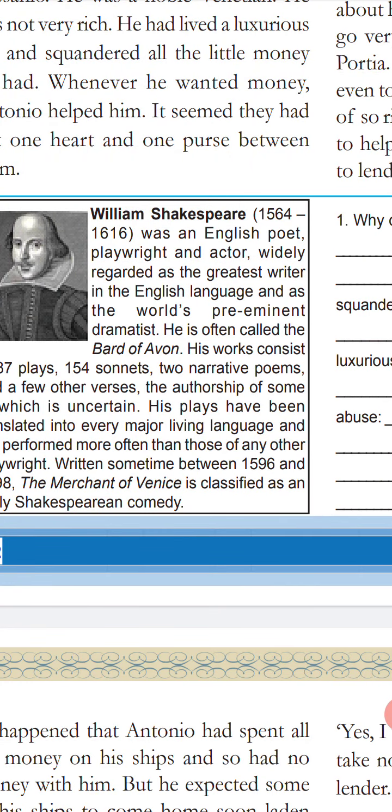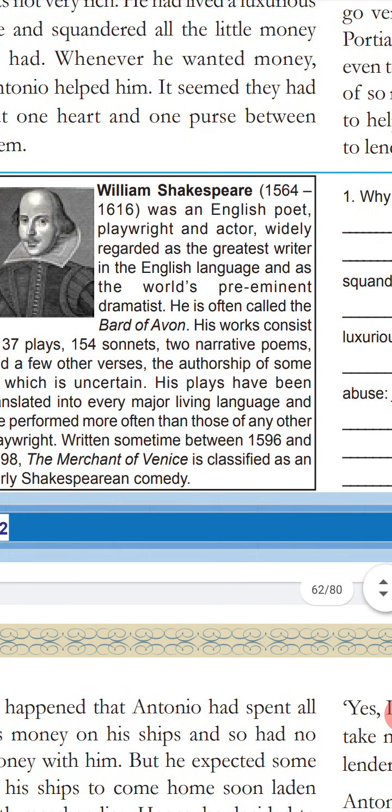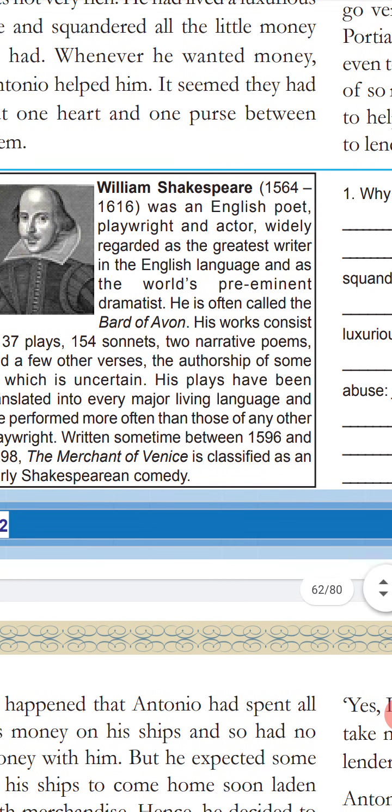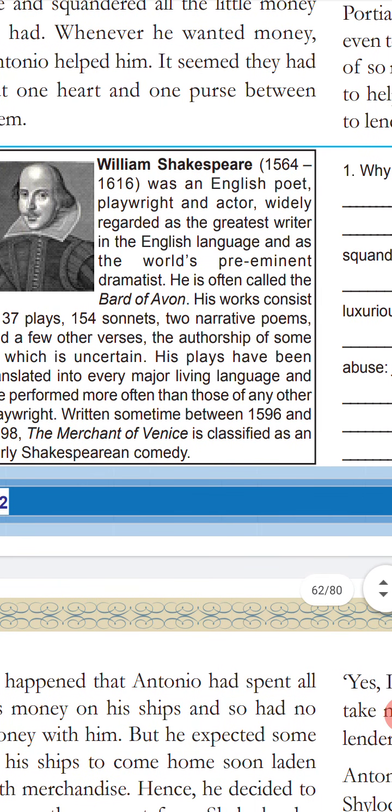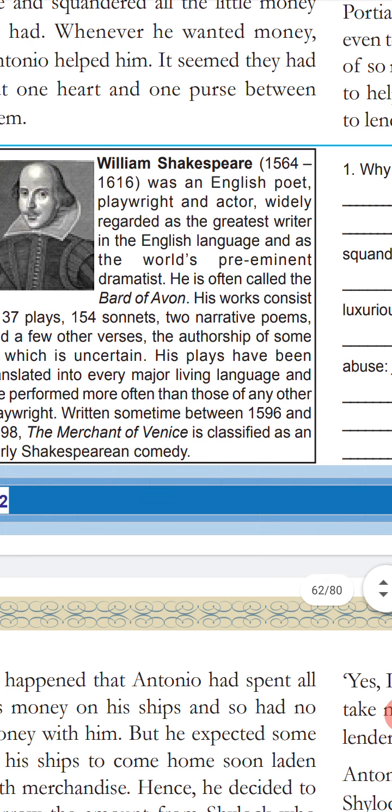Here, see the picture. He was born in 1564 and died in 1616. He was an English poet, playwright, and actor. Oh, see, he is a poet, playwright, and actor. Okay, playwright means drama writer. He is widely regarded as the greatest writer in the English language and as the world's preeminent dramatist. Dramatist means drama writer and actor.